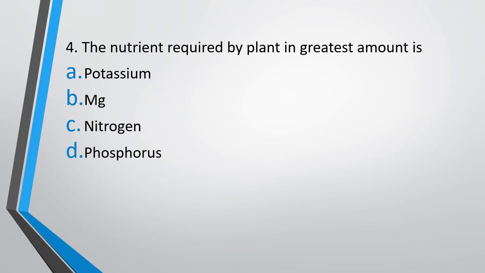Question 4. Nutrient required by plant in greatest amount is potassium, magnesium, nitrogen, phosphorus. The correct answer is option C, that is nitrogen is required by plant in greatest amount.